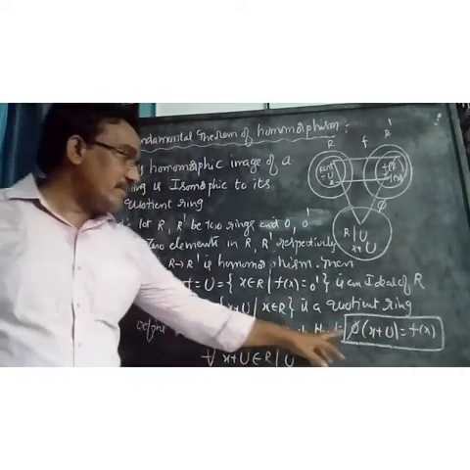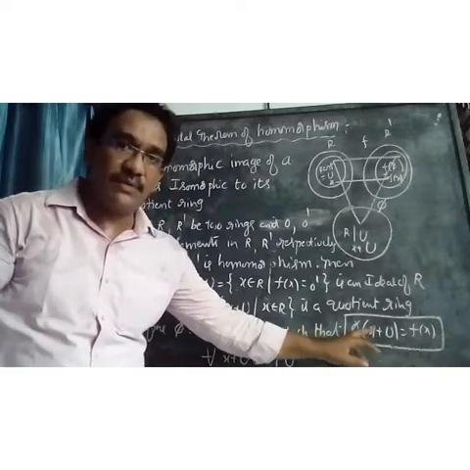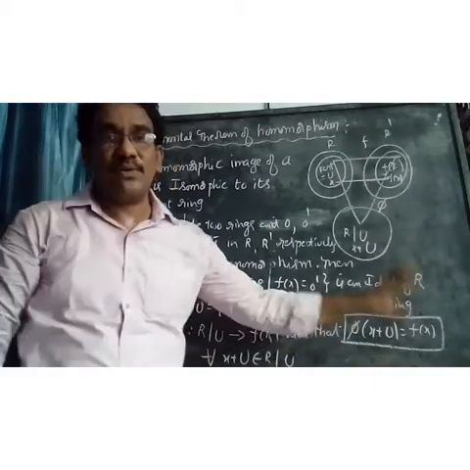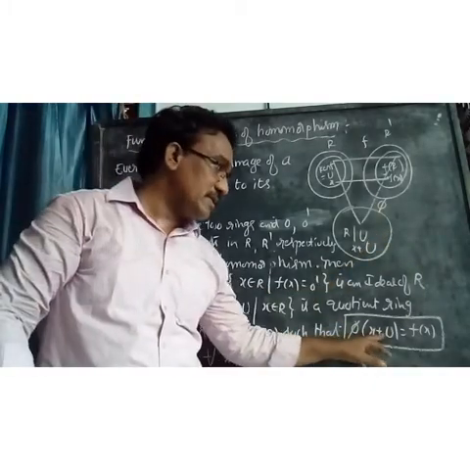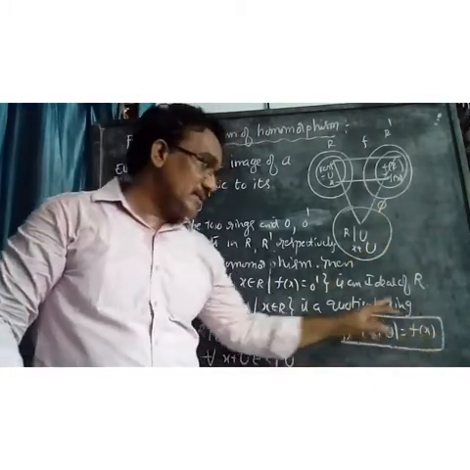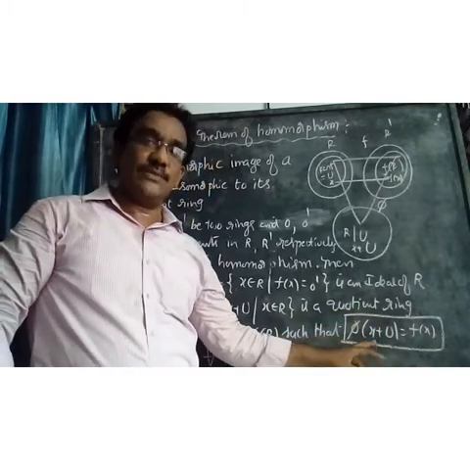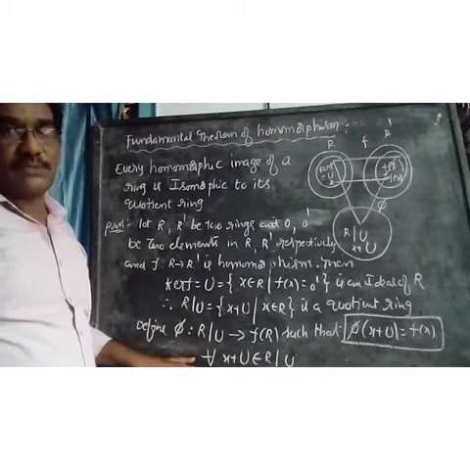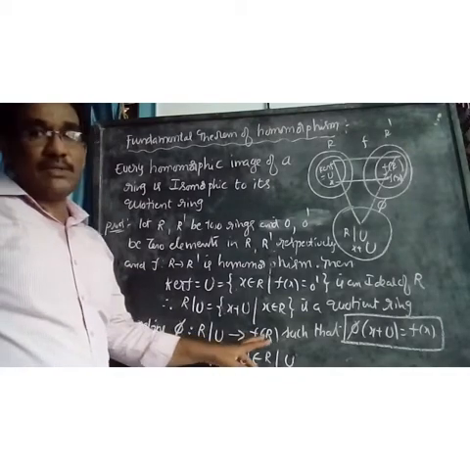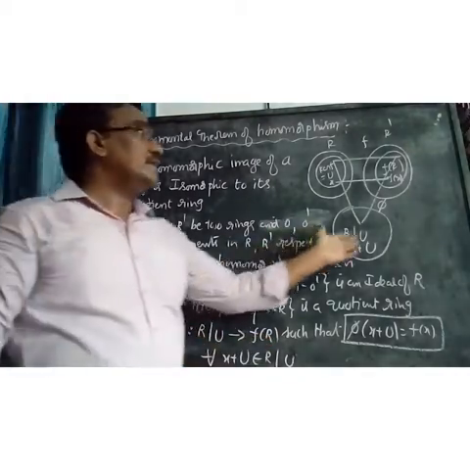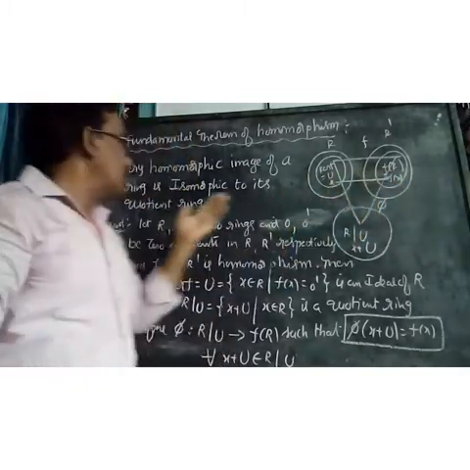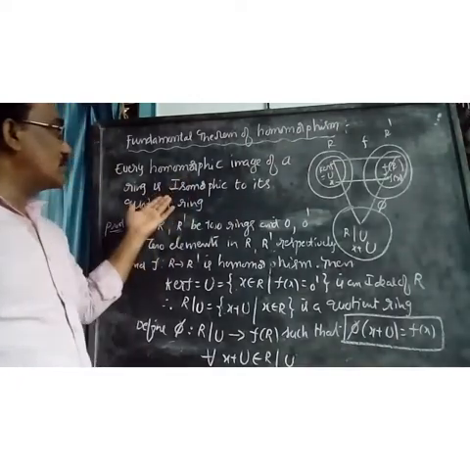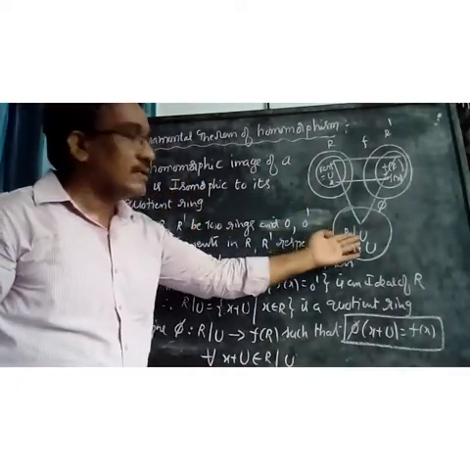So what is the mapping? Pi of X plus U equals F of X. Very, very important. The mapping is pi of X plus U equals F of X, that is, F of X equals pi of X plus U. I show that this mapping is an isomorphism from R by U to F of R. Then R by U is isomorphic to F of R, meaning every homomorphic image F of R is isomorphic to the quotient ring R by U.